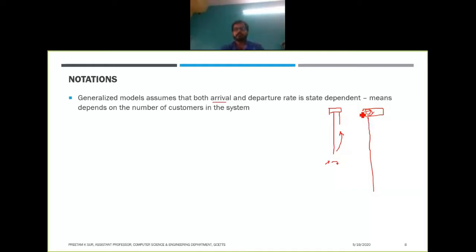You will basically try to increase your efficiency, so your performance will be boosted. And if you find that the queue is shorter, you will work in a relaxed mode, so your efficiency will be reduced. So the departure rate will be dependent on the number of customers in the system. General models assume those things.